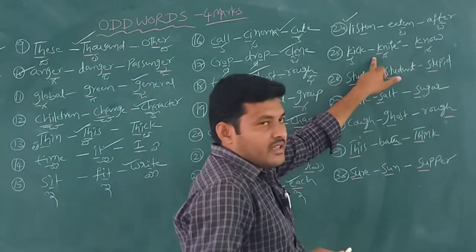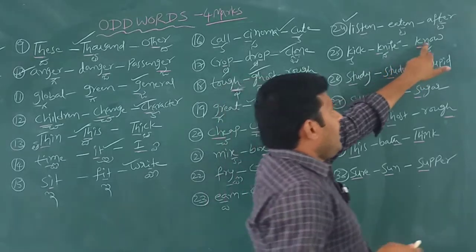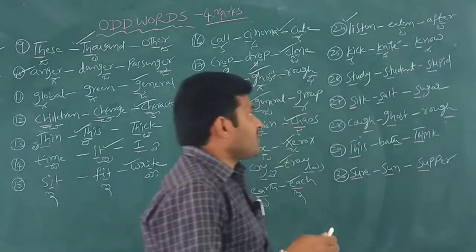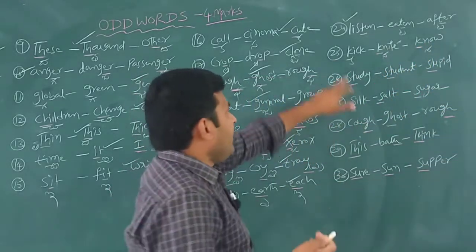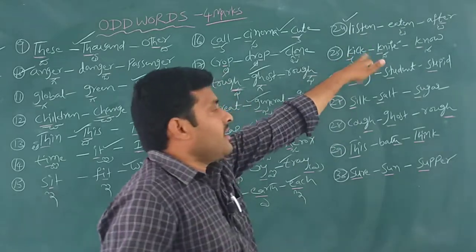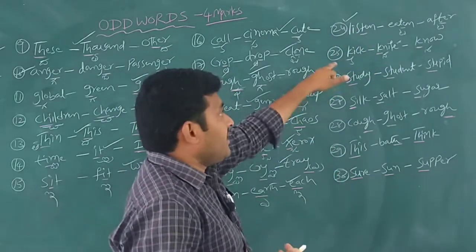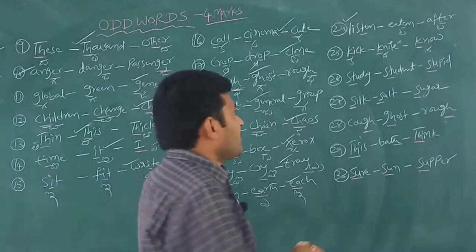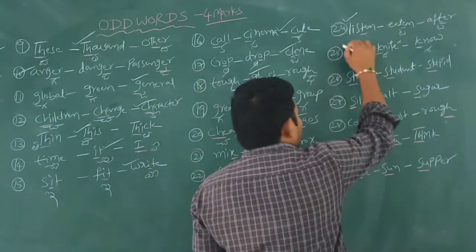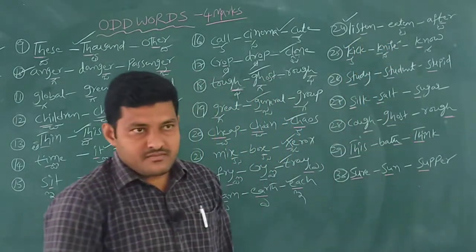KN, that's why K is silent. That's why knife, no. But here K is not followed by N, so K is pronounced. That is our answer.